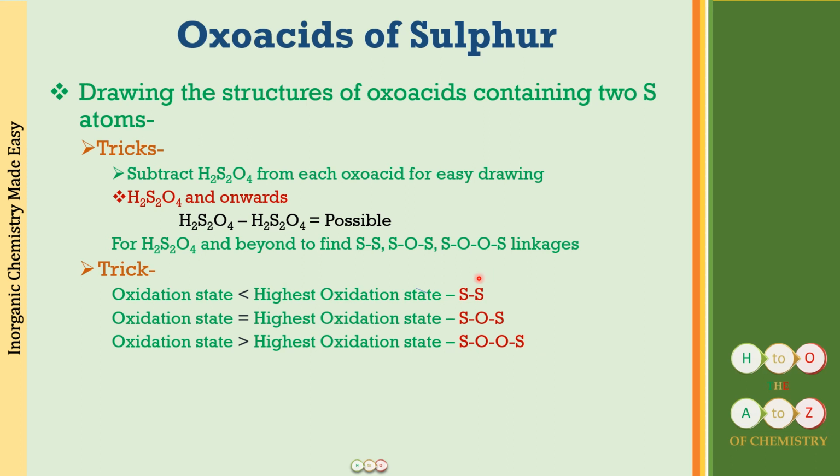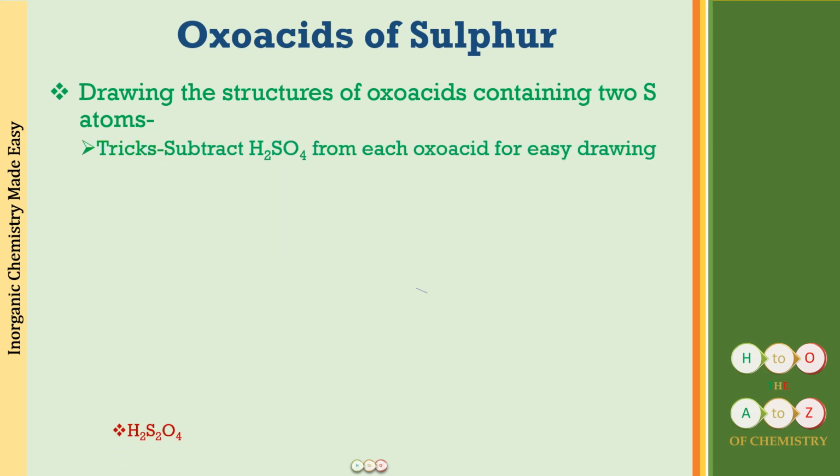When it is a sulfur-sulfur linkage, it will be called the thio linkage. When it is an SOOS linkage, it will be called the peroxo linkage. Okay. I hope again this is clear. So next we have H2S2O4. How are we going to draw the structure? I will be coming up to that, but what is the name of this compound?